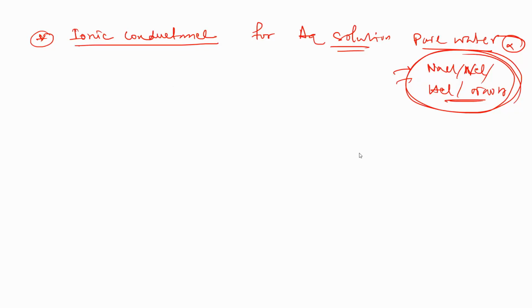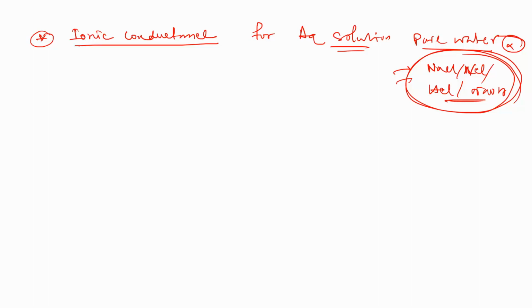So when we add a strong electrolyte like NaCl, KCl or NaOH to the aqueous solution, the aqueous solution will show some conductivity. That is called ionic conductance.